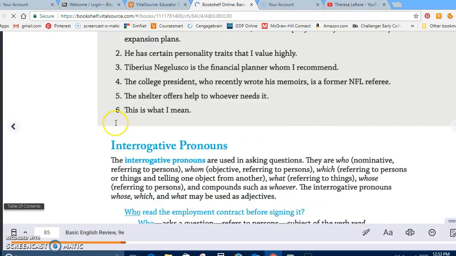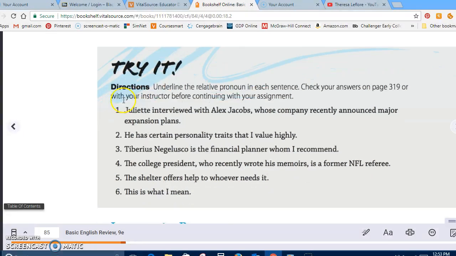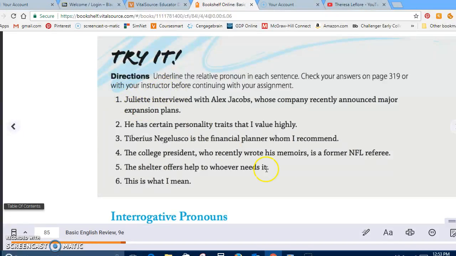So let's try. Let's do the try it here. Juliet interviewed with Alex Jacobs, whose company recently announced major expansion plans. So your pronoun in this is whose, and that's what they're looking for. He has certain personality traits that I value highly. That is the relative pronoun that we were looking for.